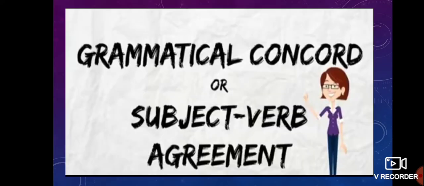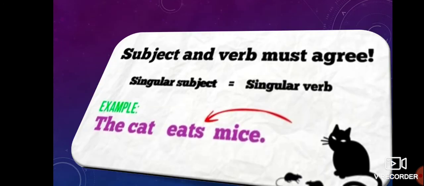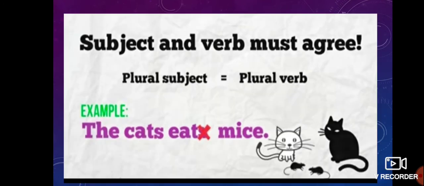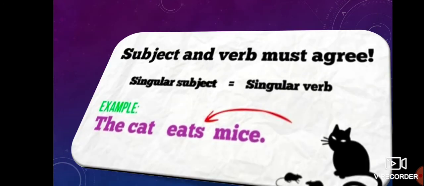Today I would like to start a grammar lesson on subject-verb agreement. Subject and verb must agree. A singular subject takes a singular verb, and a plural subject takes a plural verb. Example: the cat eats mice.